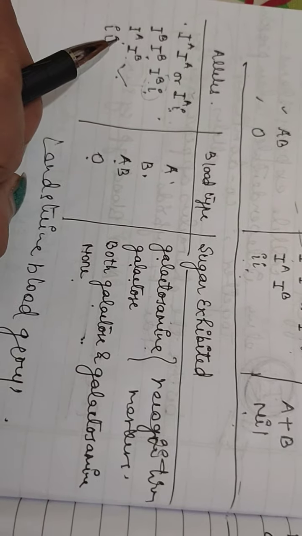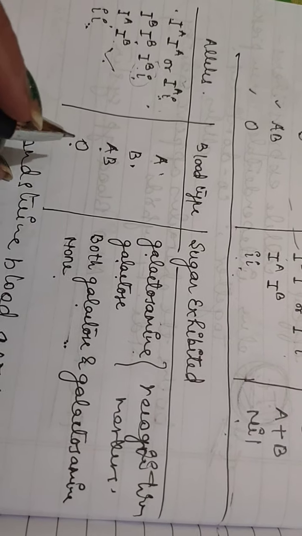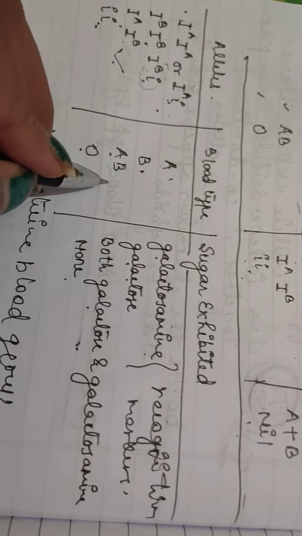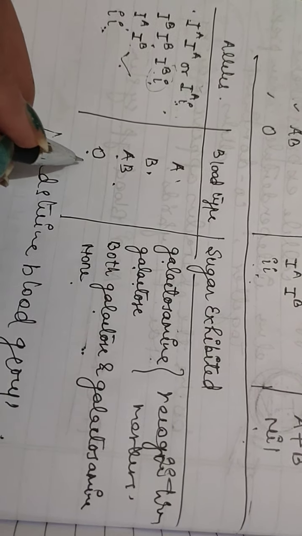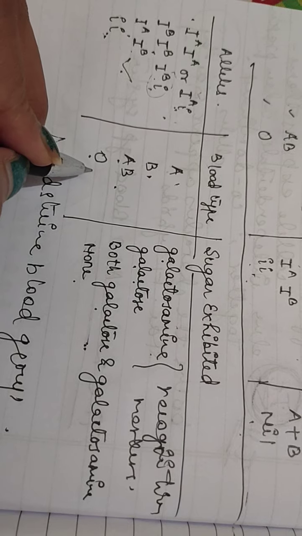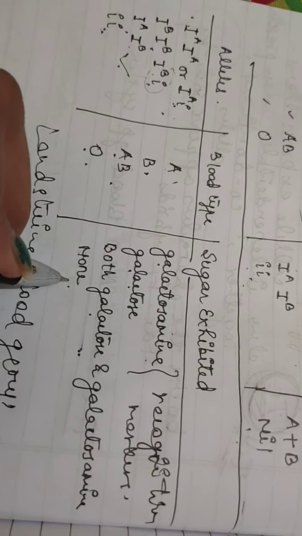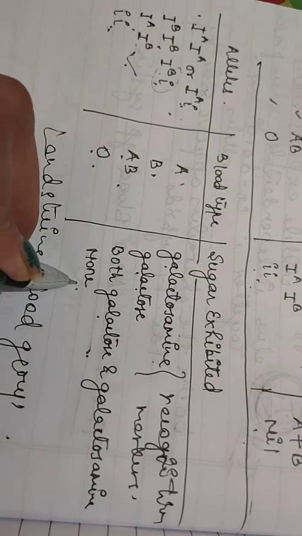This also happens if the donated blood is of type AB.